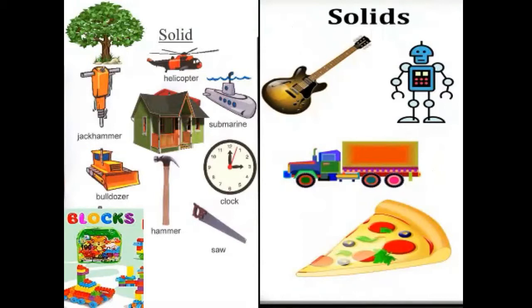Submarine. Where do you see a submarine? A submarine is inside the water. It is a ship, but you can find it inside the water. Okay. Jackhammer. It is a type of drill machine. House is also solid. Bulldozer, solid. Hammer, solid. Clock, solid.